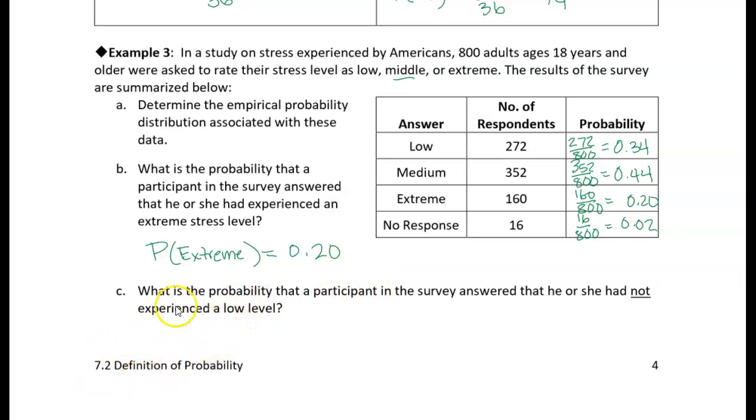Part C asks, what is the probability that a participant in the survey answered that he or she had not experienced a low level of stress? Well, we're looking for the probability of not low, which means anything but low. So we can take all of the outcomes and just add up the probability of those simple events, everything but low.